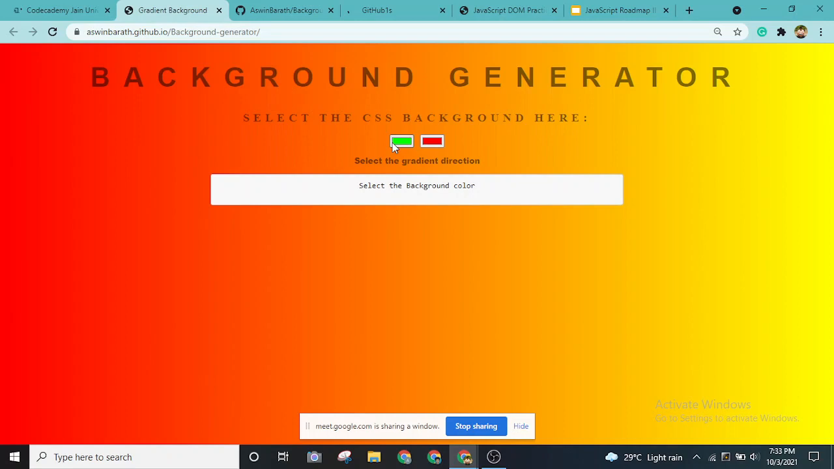As you can see, it will change. So whatever gradient you are picking, you can copy this and use it in your own code. So this is what this project does basically. Okay, let me show the code as well so that you guys can get to know about this.